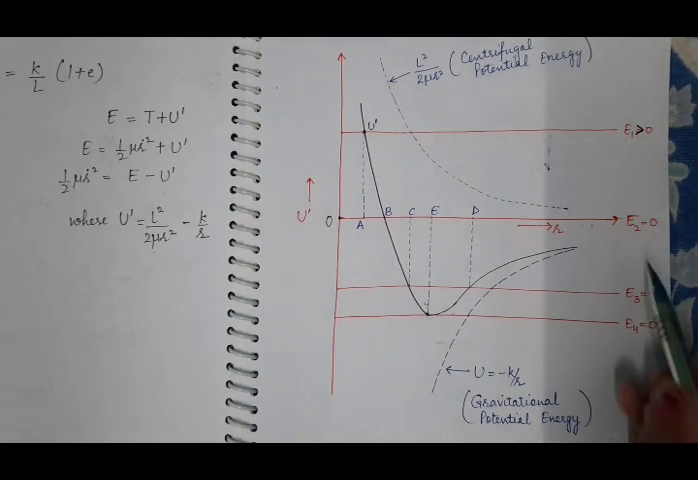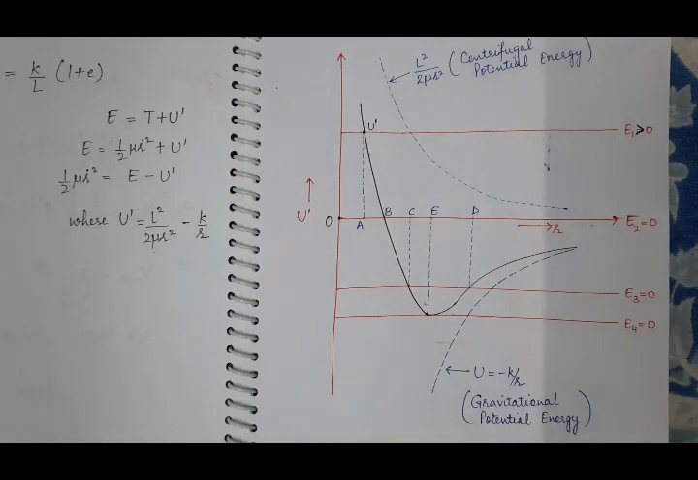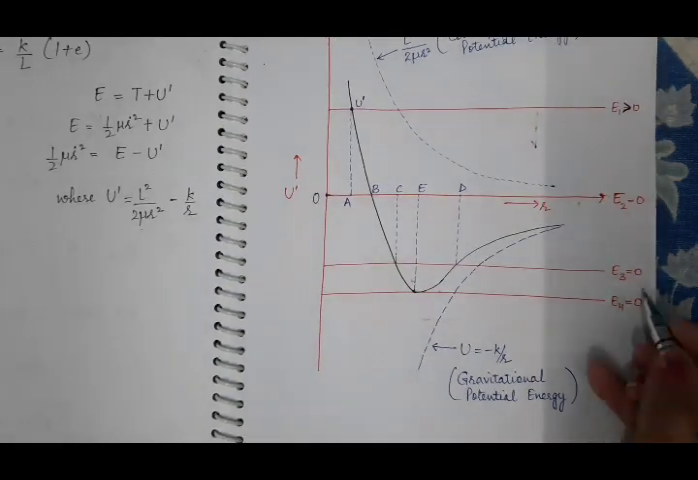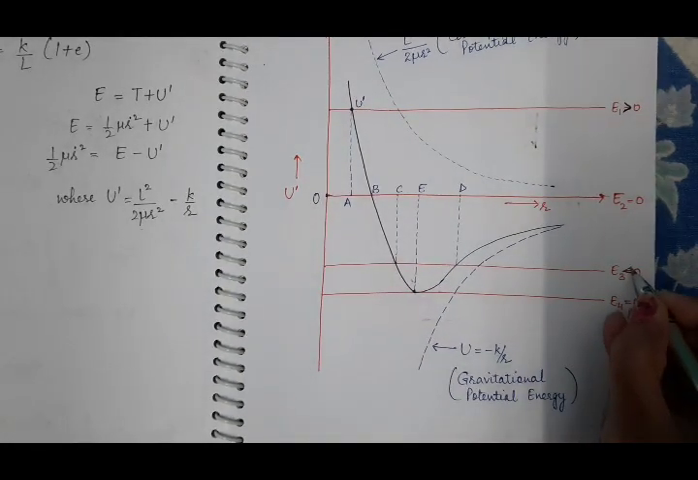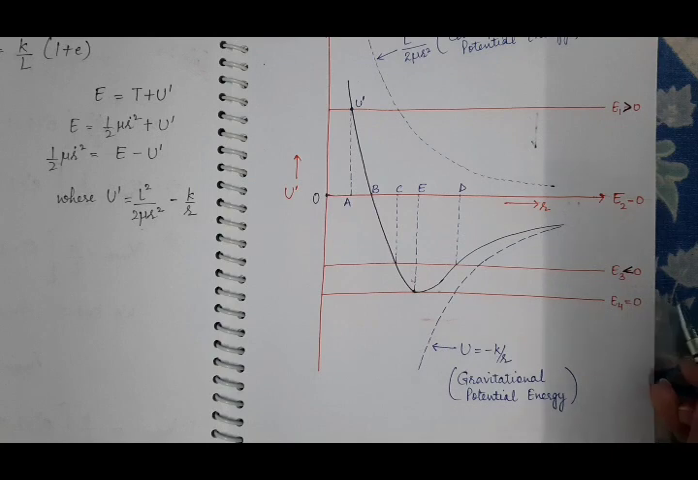Then, when the total energy of the particle is equal to 0, what is the trajectory of the particle and what will be the turning point of the particle from the center of the force? Then we will discuss when the total energy of the particle is less than 0. We know that at that time the trajectory of the particle is elliptical. So what are the turning points for negative energy of the particle?